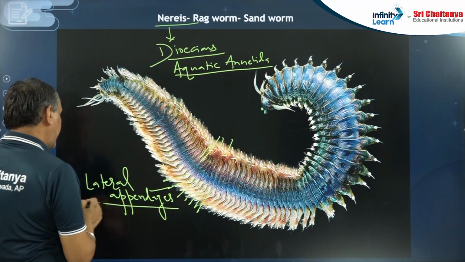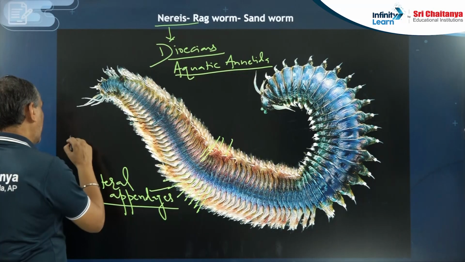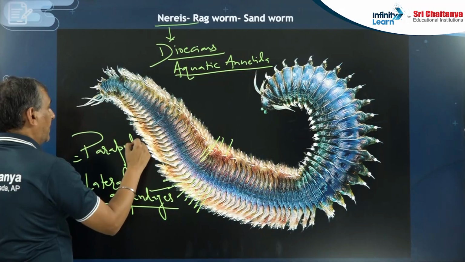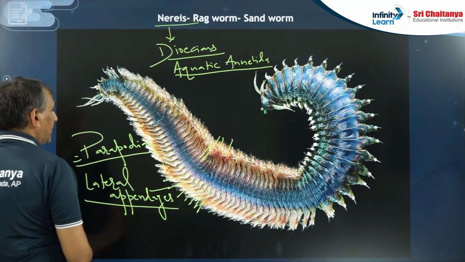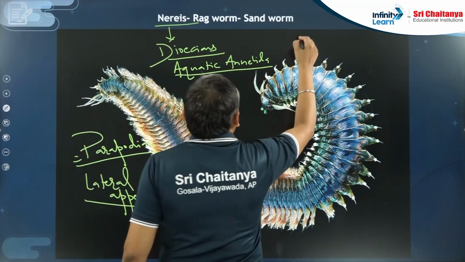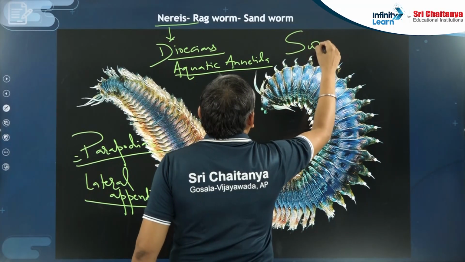These lateral appendages in Nereis are known as parapodia, and these parapodia are helpful in swimming.